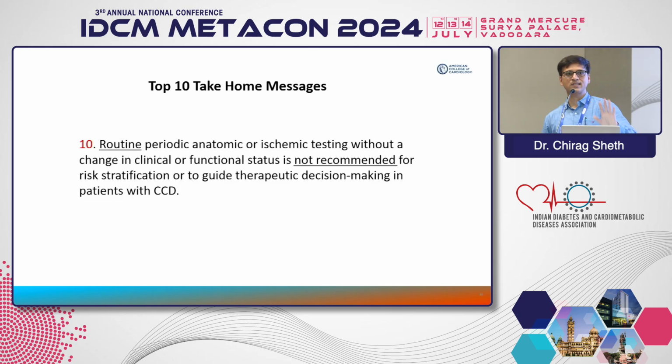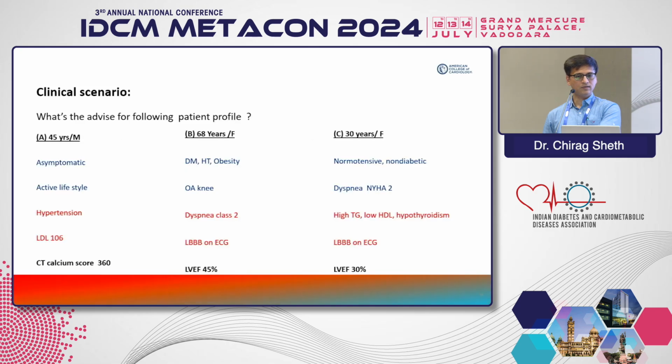Let us say a patient has a stable clinical profile. How frequently should you follow them up? Do you ask them to get an angiogram done every 6 months or every 1 year? No. If the functional status class does not change, they don't need to be followed up before a year. So routine treadmill testing, routine echocardiograms, if their functional status does not change, you need not do it. So I think that sums up my talk about guidelines in chronic stable angina.